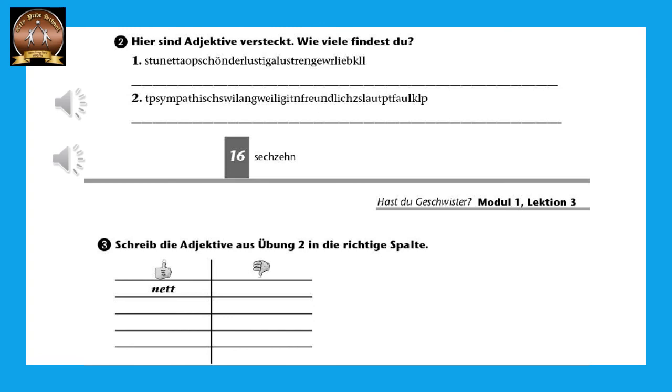Okay. So now we have to write these adjectives that we have found out down in two columns. Thumbs up and thumbs down. So the good ones below thumbs up and the bad ones below thumbs down. For example, under thumbs up we can have nett, freundlich, sympathisch, like that. And under thumbs down we can have langweilig, faul, etc. Okay? Very simple.